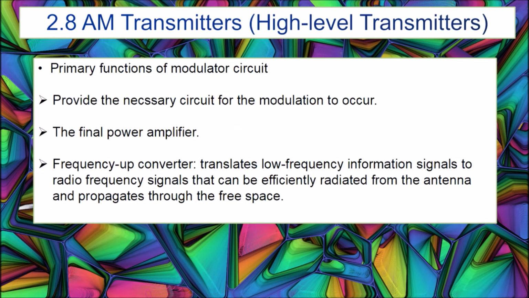amplifier. So the function of the modulator circuit in the high level transmitter, first, is to provide the necessary circuit for the modulation to occur. Second, the final power amplifier, and the last one, frequency up converter. It is to translate low level information signal to radio frequency signal that can be efficiently radiated from the antenna and propagate through free space.